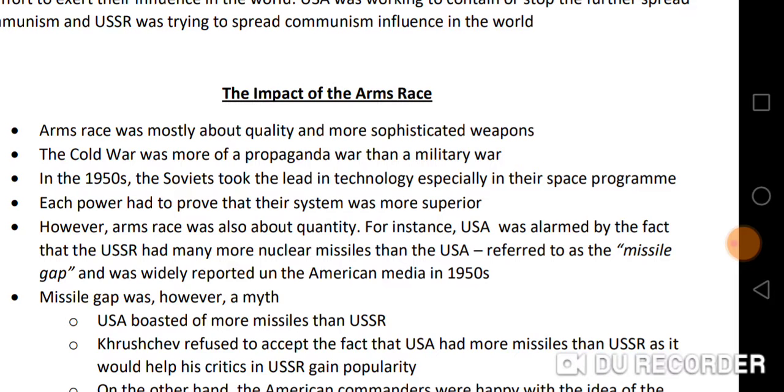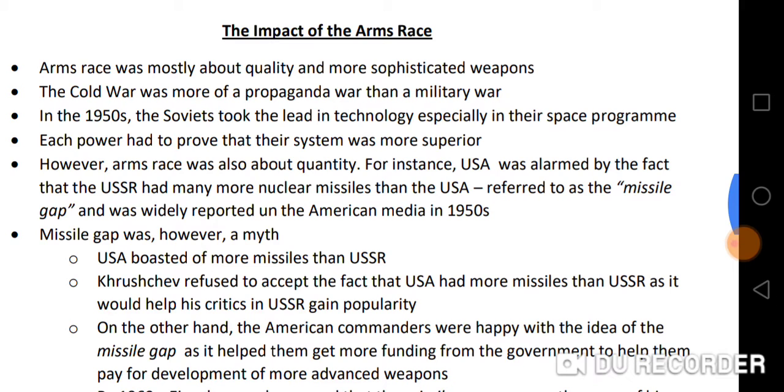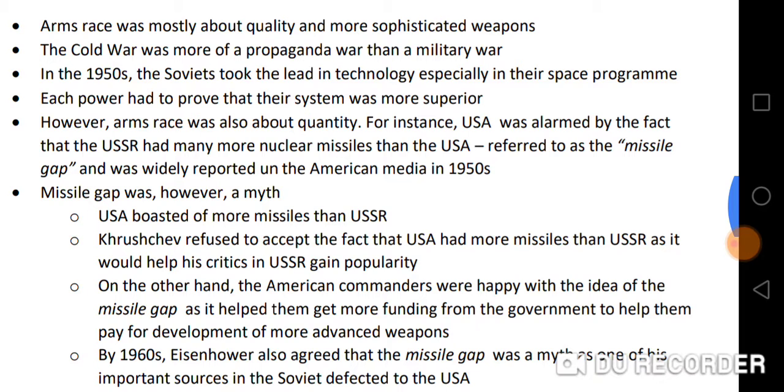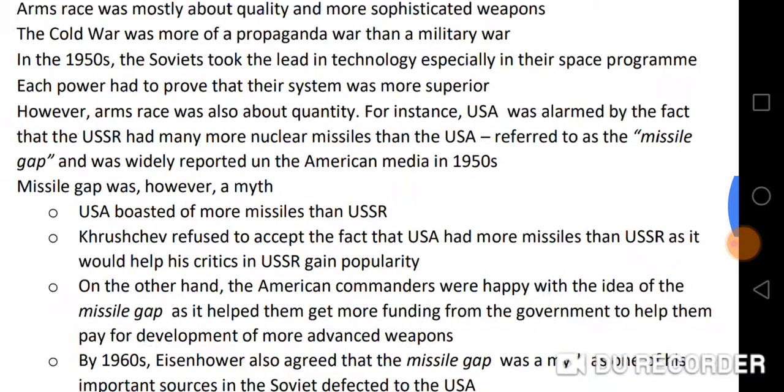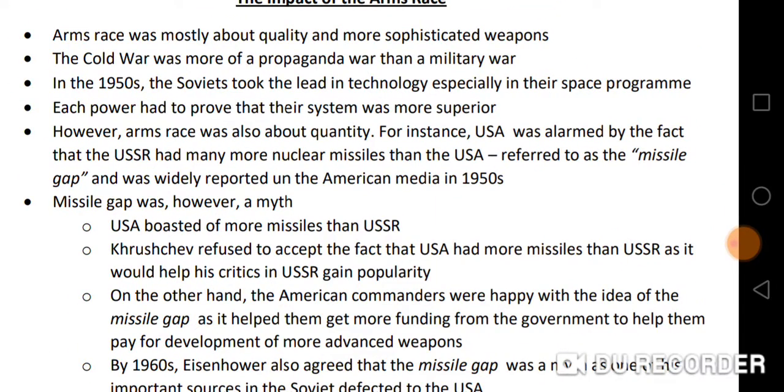However, the arms race was also about quantity. For instance, USA was alarmed by the fact that the USSR had many more nuclear missiles than the USA. This was referred to as the missile gap, and it was widely reported in American media in the 1950s. The missile gap was, however, a myth, and USA had more missiles than USSR, but Khrushchev refused to accept this, as it would help his critics in the USSR gain popularity.